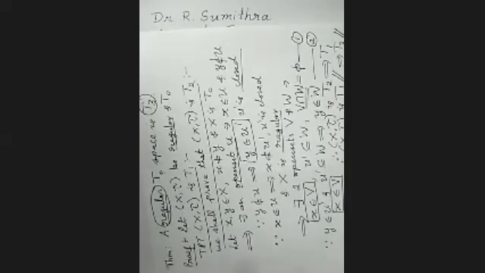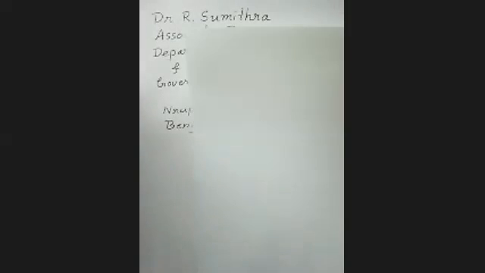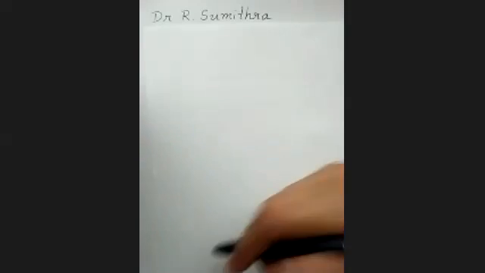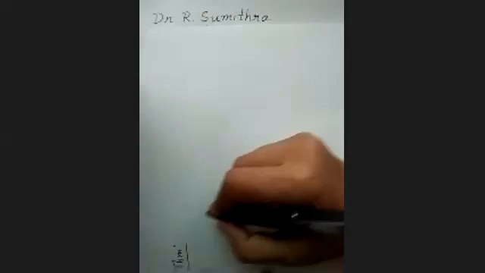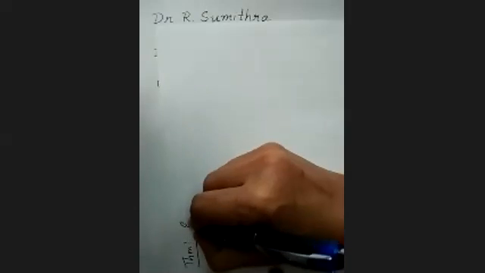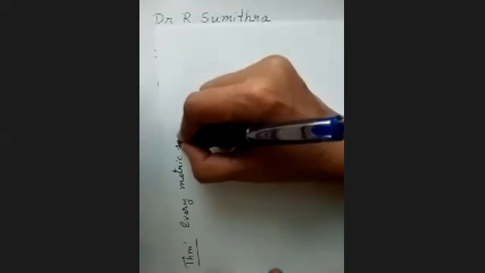We shall prove every metric space is a T3 space. So we shall take a metric space. What is the theorem we have to prove? Every metric space is T3.